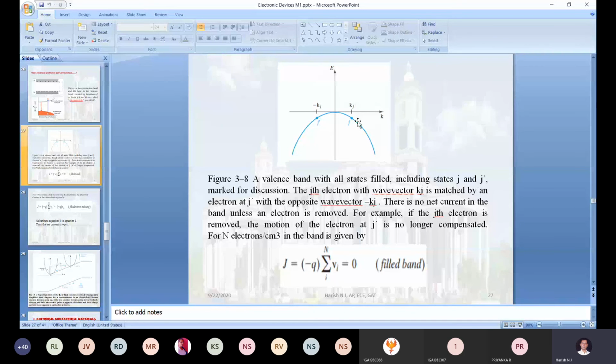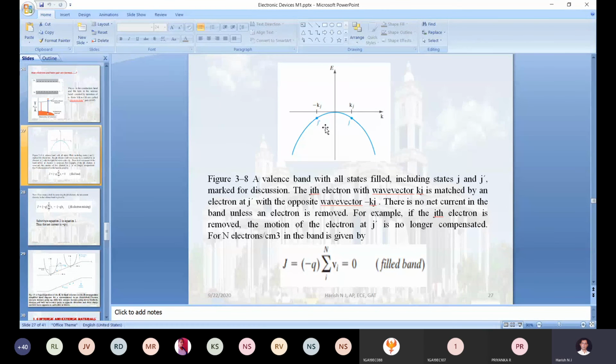This j electron will be moving like this with a velocity of vj. The j dash electron will start moving with a velocity of minus vj. I have taken only 2 electrons in the valency band.